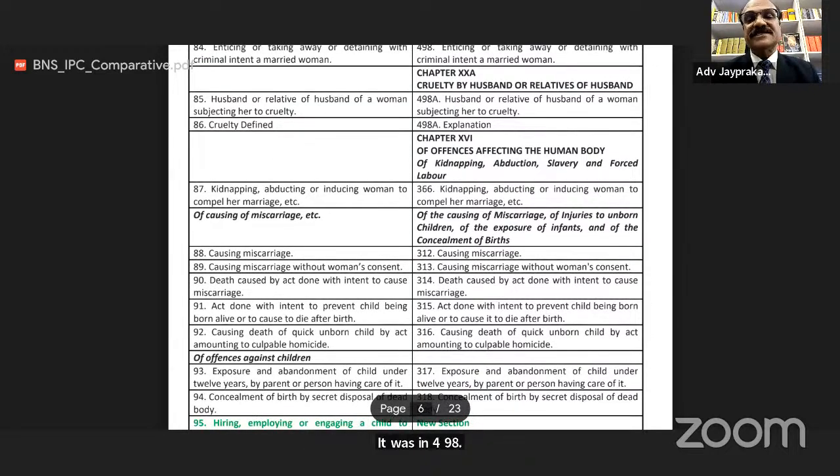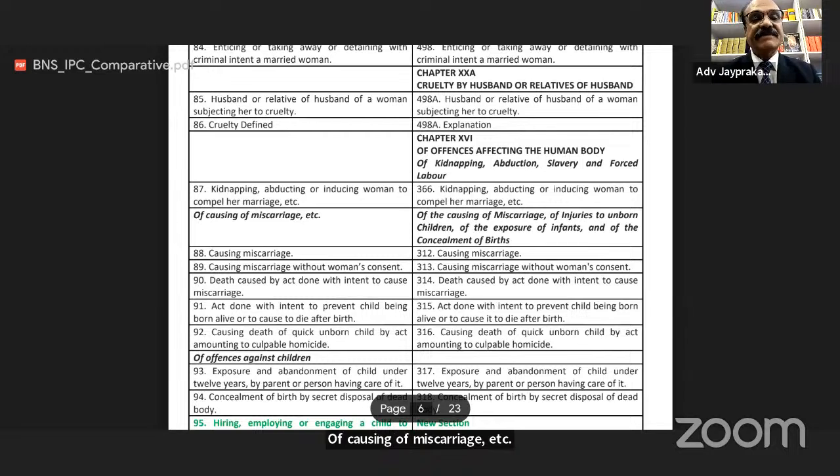Chapter 16 of offenses affecting the human body: kidnapping, abduction, slavery, and forced labor. Now, see the difference. In BNS, Section 87, kidnapping, abducting, or inducing woman to compel her marriage, etc. Of causing of miscarriage, etc. That is the second part.